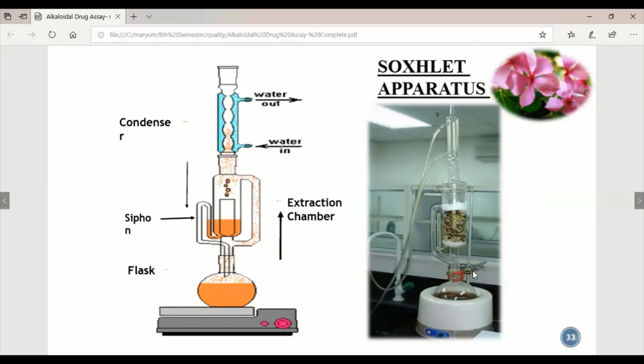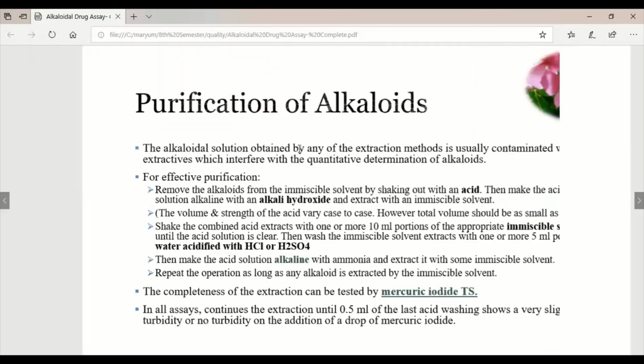So this is the simple Soxhlet apparatus. This is the flask with the alkaloidal content and the menstruum. This is the siphon tube. This is the thimble with the drug in it, and this is the condenser, which condenses the menstruum vapors back into the menstruum. The process of extraction is done here, and the process will continue. Extraction chamber, siphon flask, heating hot plate, water outlet, condenser.